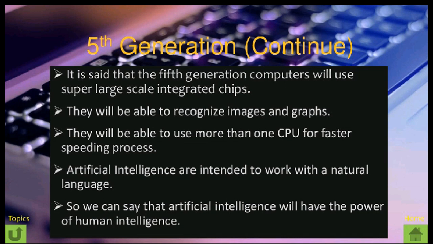Artificial intelligence is intended to work with natural language. It means that computers can think like human beings. It will happen in the future. But now we can say that it is already happening in the form of robots. They can carry things like human beings. They are working in restaurants, in hotel management systems, in hospitals as nursing robots, and they are playing music as musician robots. It's like artificial intelligence. So we can say that artificial intelligence will have the power of human intelligence.